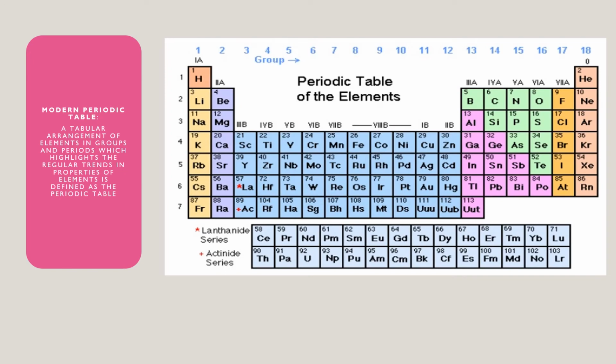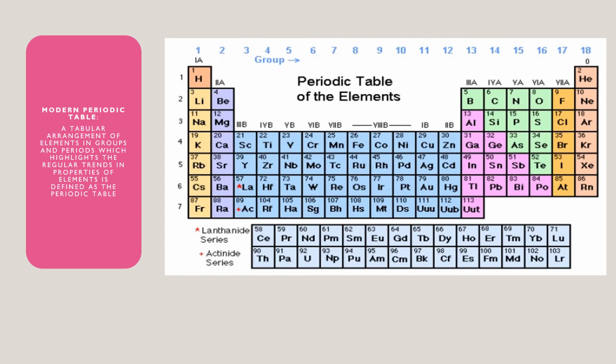Let us now move to the modern periodic table, or we can say the long form of the periodic table. What is this? It is a tabular arrangement of elements in groups and periods which highlights the regular trends in properties of elements. As you can see here, in this long form of periodic table there are vertical columns and horizontal rows. Elements are arranged in vertical columns called groups and horizontal rows called periods. Elements having similar outer electronic configuration in their atoms are arranged in vertical columns, which are known as groups.